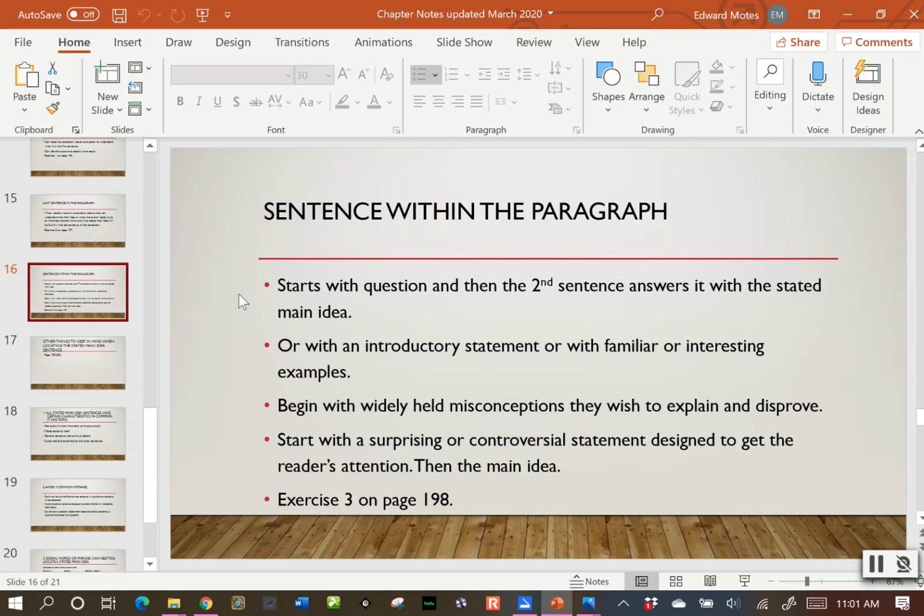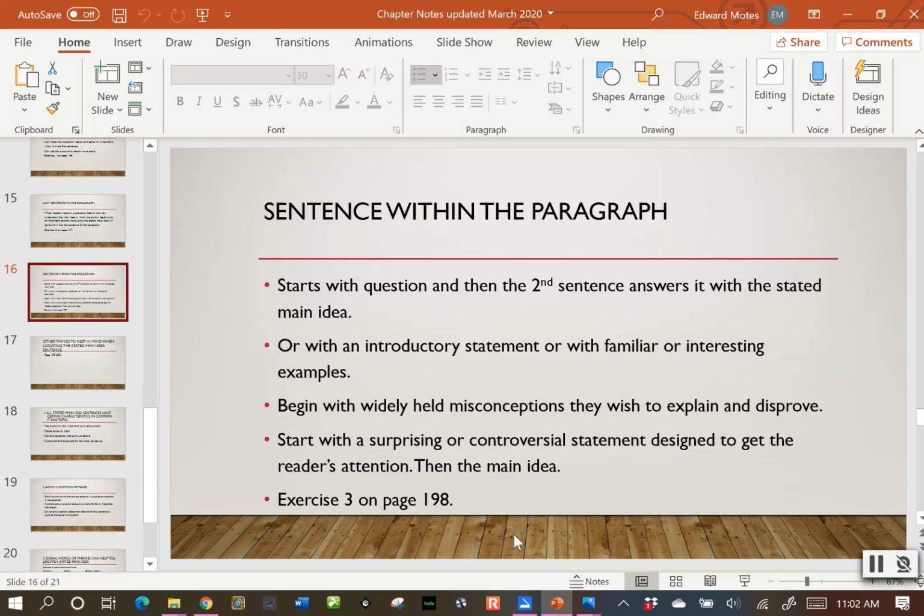All right? When the stated main idea sentence is within the paragraph, it could be that the paragraph starts with a question and then the second sentence answers it with the stated main idea. So it could be the second or third sentence that answers it, or with an introductory statement, or with familiar or interesting examples, or the paragraph begins with widely held misconceptions they wish to explain and disprove, or the paragraph starts with a surprising or controversial statement designed to get the reader's attention, then the main idea. So there are sometimes reasons why the stated main idea could be the second or third sentence. Let's take a look at that.